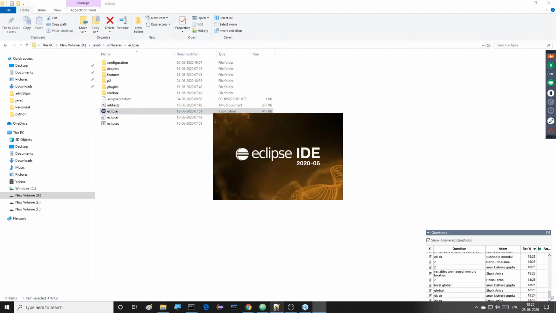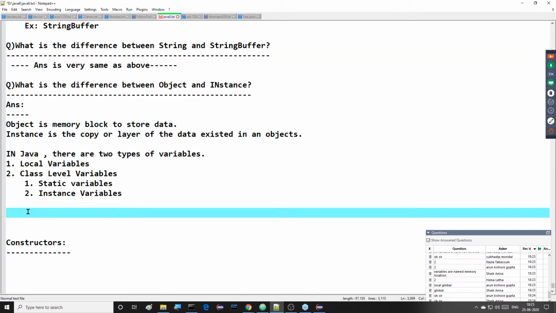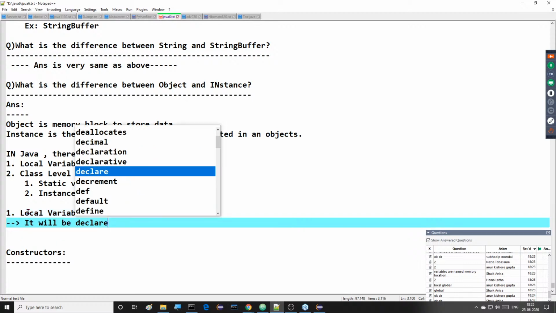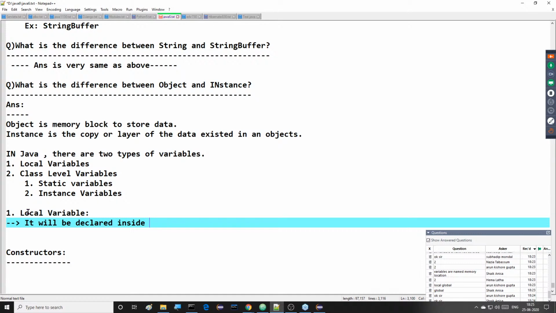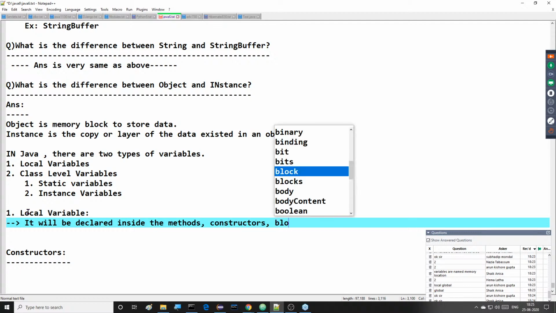If you observe this local variable part, it will be declared inside methods maybe, constructors maybe, and blocks maybe, and so on.